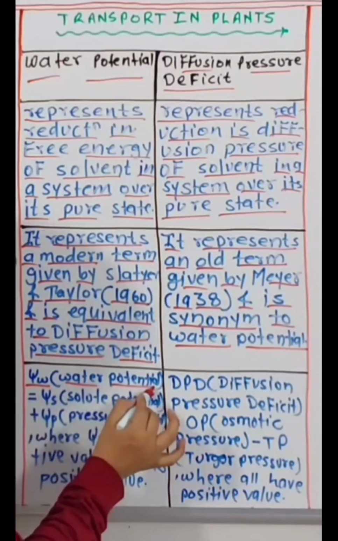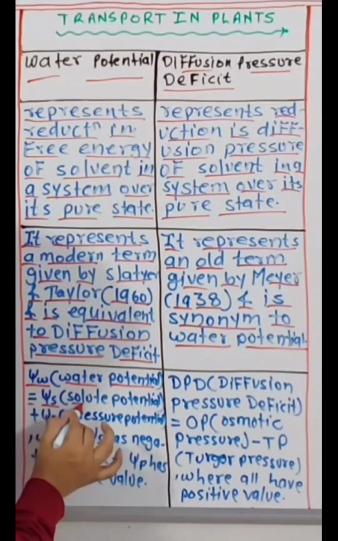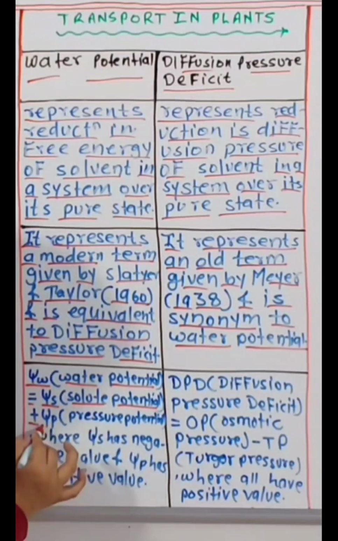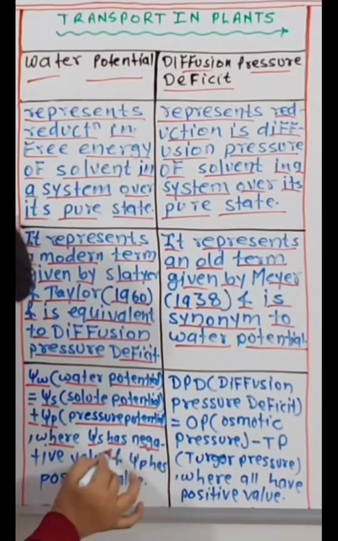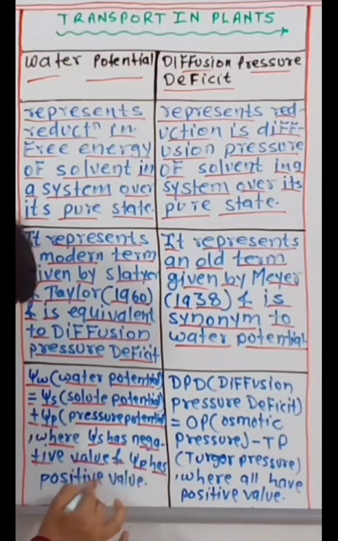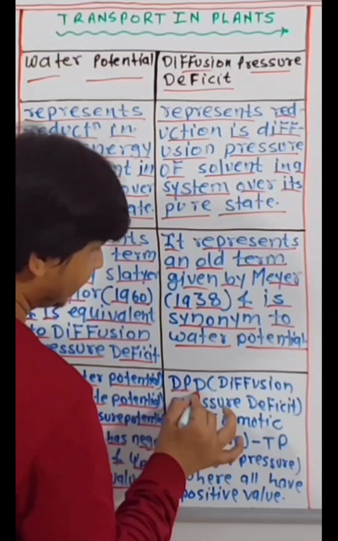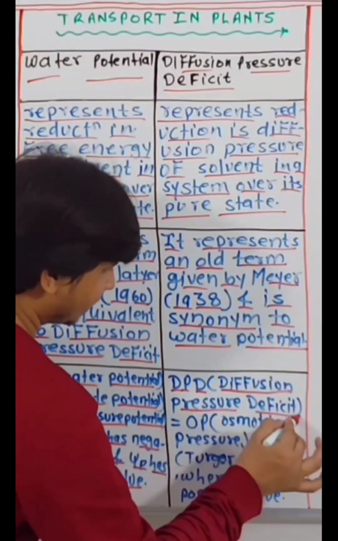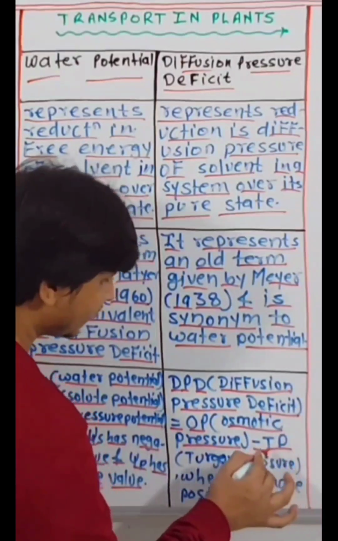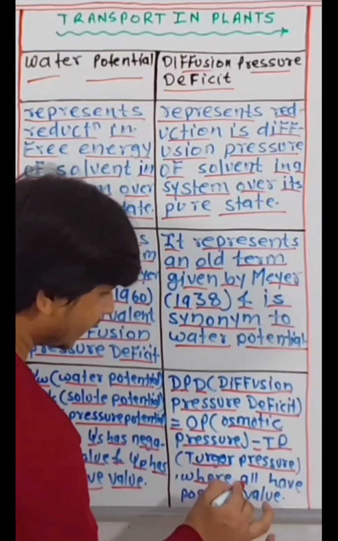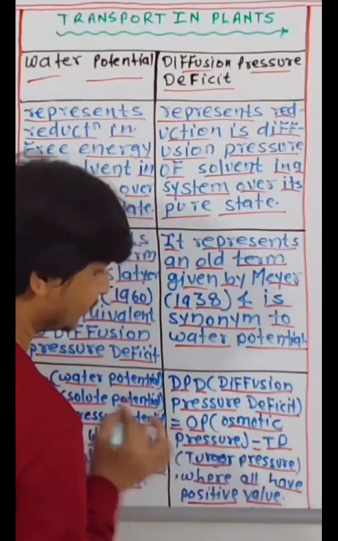Psi W, that is water potential, is equal to psi S, that is solute potential, plus psi P, that is pressure potential, where psi S has a negative value and psi P has a positive value. DPD, that is diffusion pressure deficit, is equal to OP, that is osmotic pressure, minus TP, that is turgor pressure, where all have positive values.